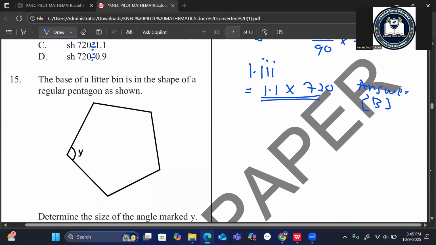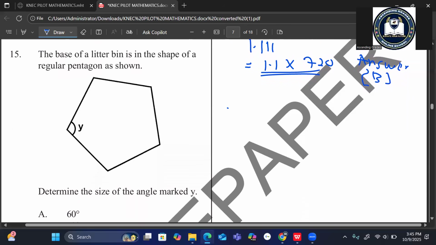Number 15. The base of a litter bin is in the shape of a regular pentagon. A pentagon is a pentagon.